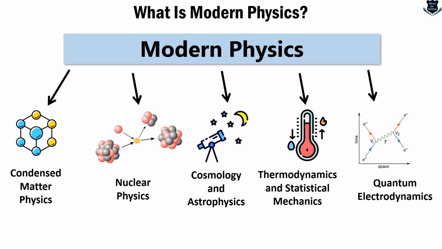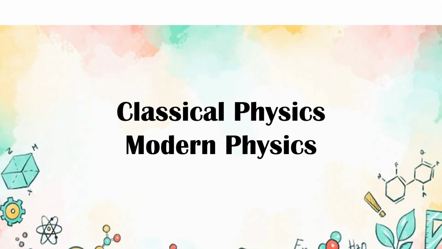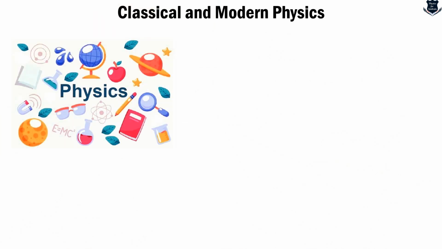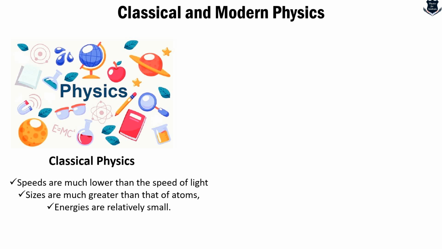So this gives you a pretty good idea of what the areas and fields are, and how modern physics actually evolved. Now it is a good time to explore the deep significance and the differences between classical and modern physics. Coming up in the next part of the video: what are the differences and relation between classical physics and modern physics? In general, when we talk of physics, we talk of the macroscopic world.